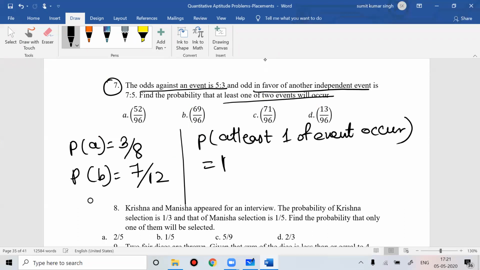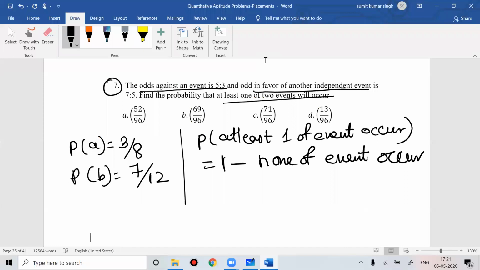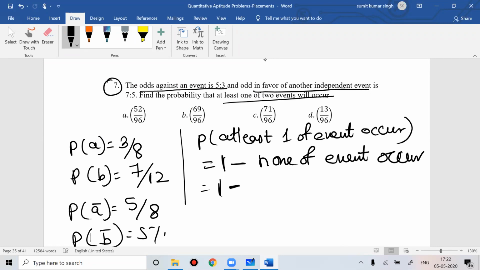You can write that this means 1 minus none of the events happen. At least one means 1 minus the probability that none of the events happen. When they are independent events, the probability that A happens is 3/8, so the probability that A does not happen would be 5/8. The probability that B does not happen would be 5/12. So 1 minus the probability that none of the events happen, that is 1 minus (1 minus 3/8) into (1 minus 7/12).